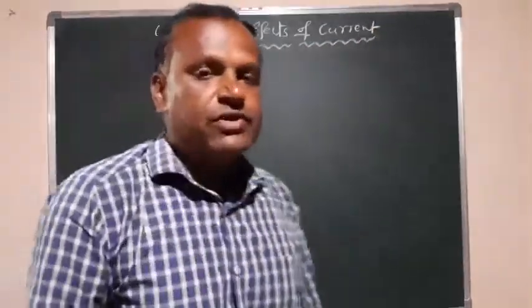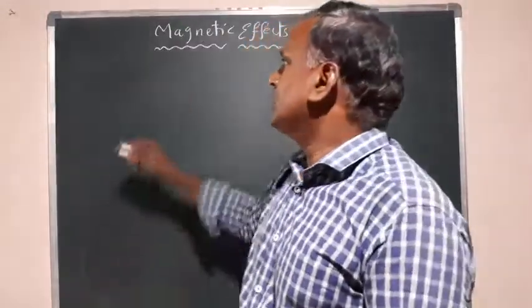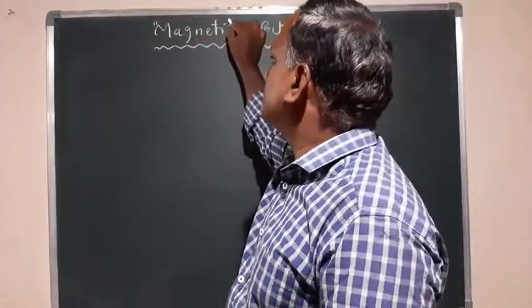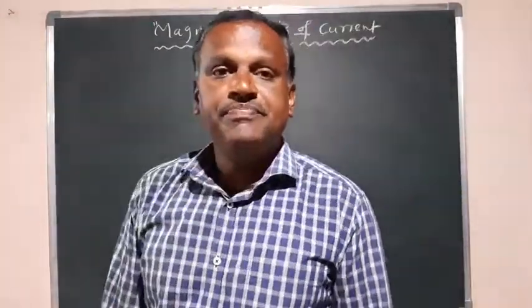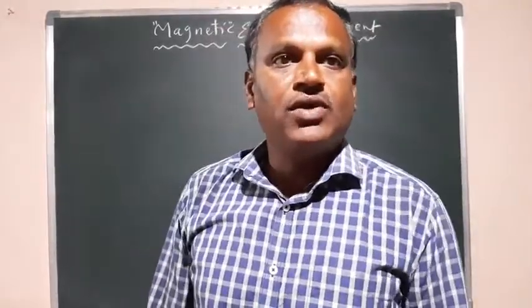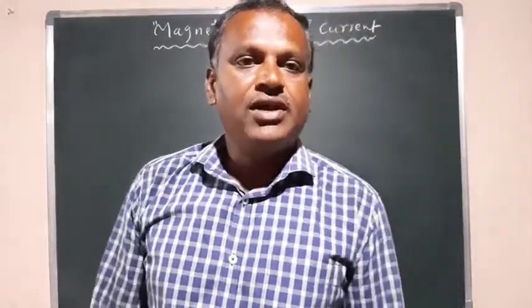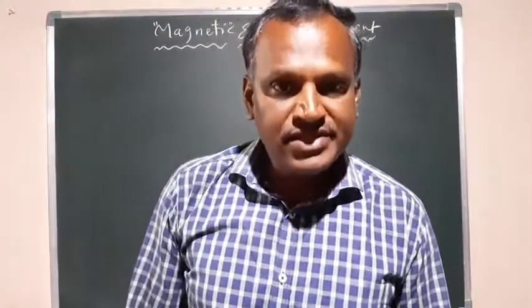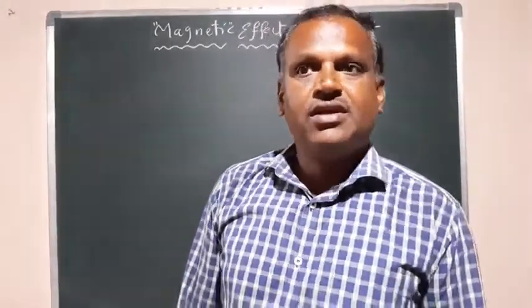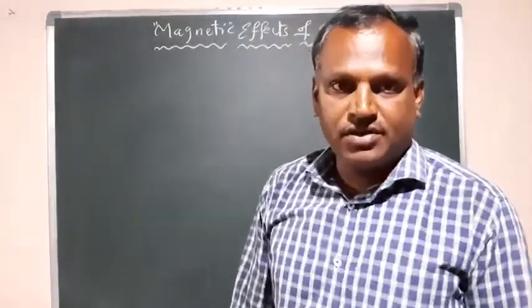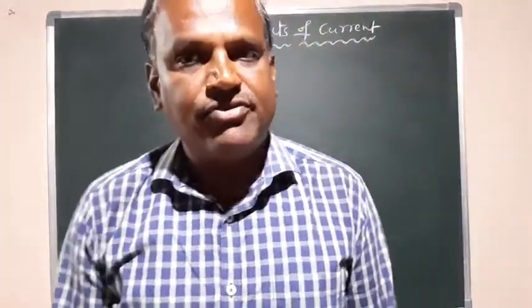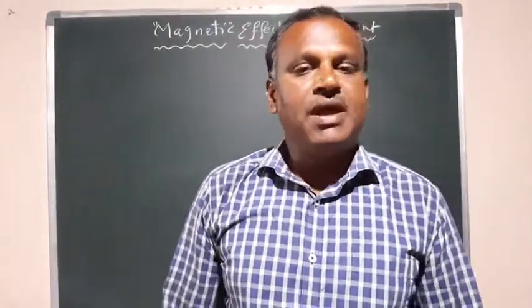In this, first we'll go over what a magnet is, what magnetism is, what a magnetic field is, what the magnetic field lines are, how they can be represented, and what the direction of the magnetic field is. So what is a magnet?